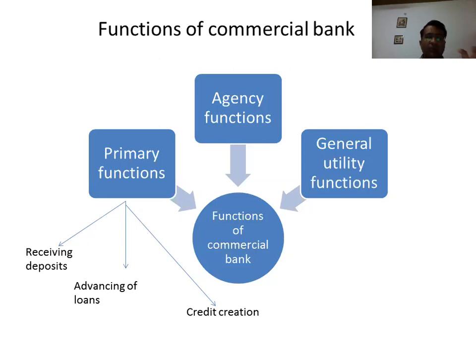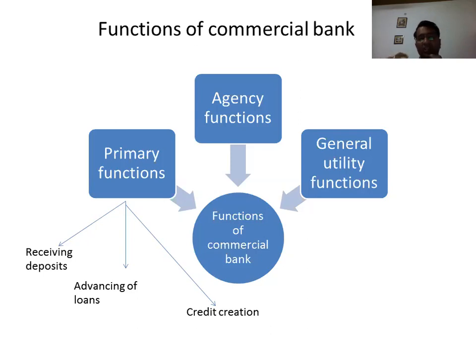The primary function of the commercial bank is receiving deposits. First of all, the bank receives different types of deposit. Customers open accounts in the bank and then they deposit money, like current account, savings account, fixed deposit, recurring deposit, etc. And the bank also provides loans to the customers, like overdraft, cash loan, house loan, etc. Different types of loans the bank provides at present.